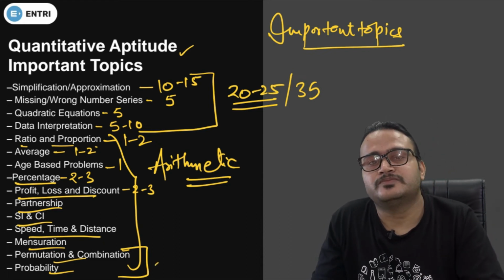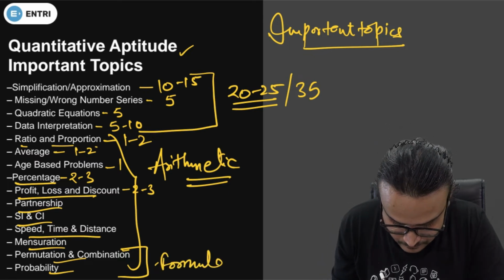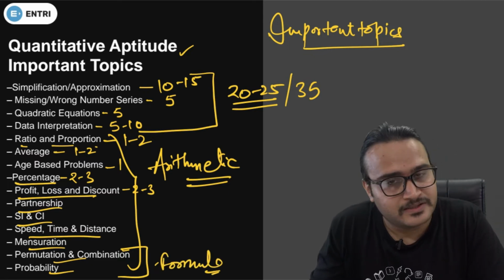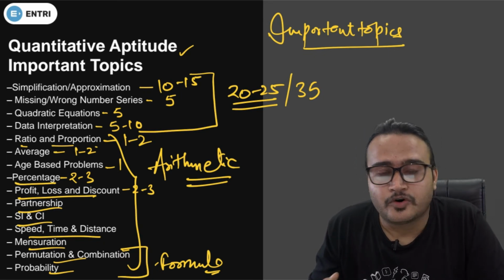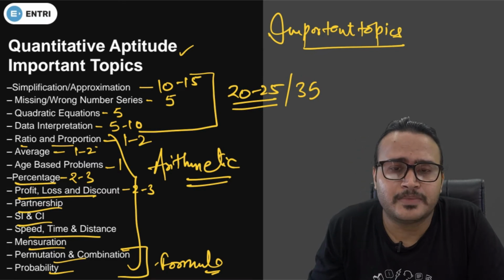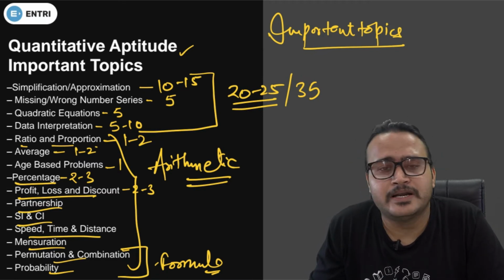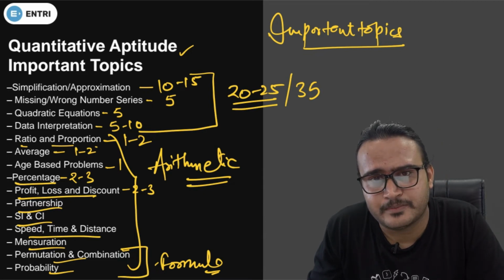But if the question comes, guys, these questions are based only on the formula. If you know the formula, then you can easily solve the questions based on permutation, combination, and probability, because probability is nothing but the favorable events divided by the total number of events. These types of questions are asked in your clerical level examination.